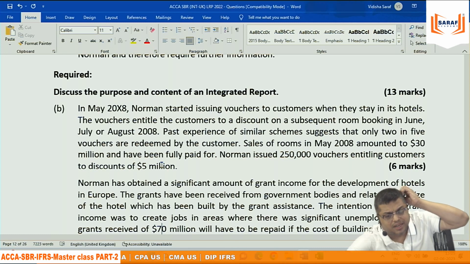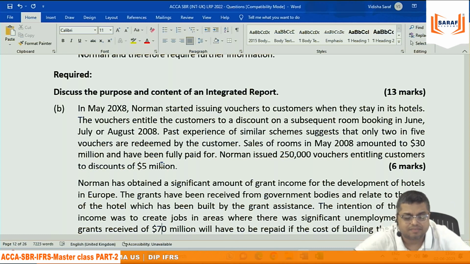What are the 5-point tests in IFRS 15? To identify the performance obligation.